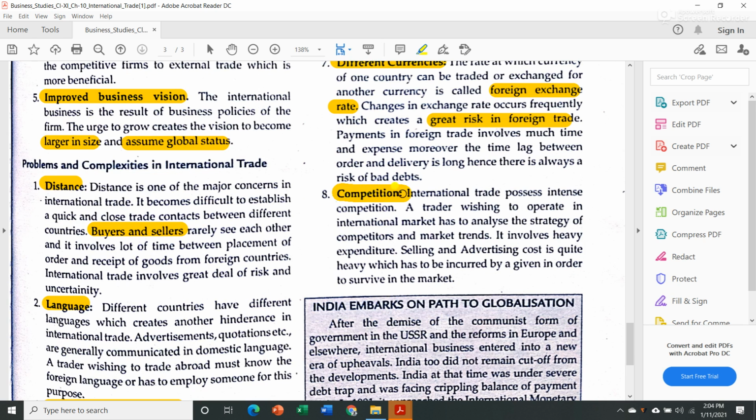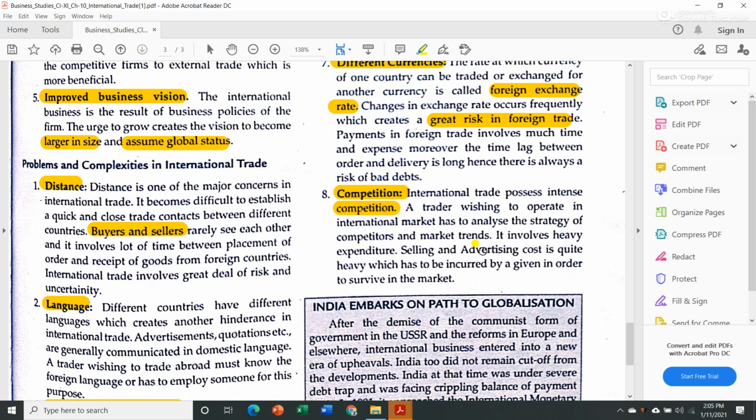Then next is competition. International trade poses intense competition. First you have to compete with your domestic companies, and then when you go for international trade, you have to compete with international companies coming from different countries. So there is high competition in the market. A trader wishing to operate in the international market has to analyze the strategy of competitors and market trends. It involves heavy expenditure. Selling and advertising cost is quite heavy, which has to be incurred in order to survive in the market.